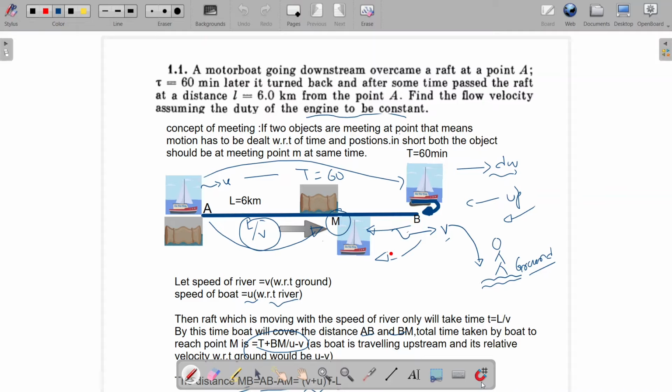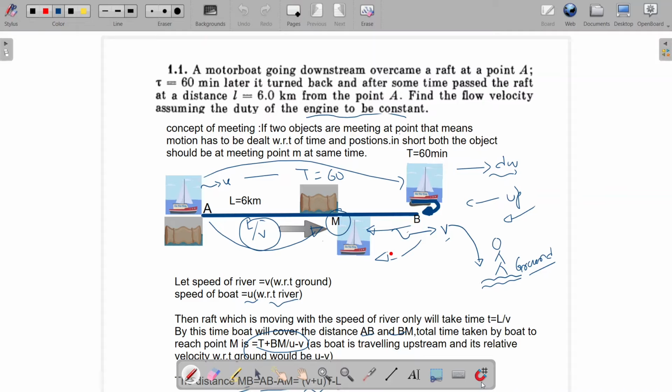By that time the boat will cover the distance AB and BM. The total time taken by the boat will be 60 minutes plus BM divided by u minus v. Why u minus v? Because the boat is now traveling from B to M upstream. I'll definitely put up more problems on relative velocity, but it's a very simple thing: going upstream, you are going against the river velocity, so your velocity appears slightly lesser as compared to your original one.